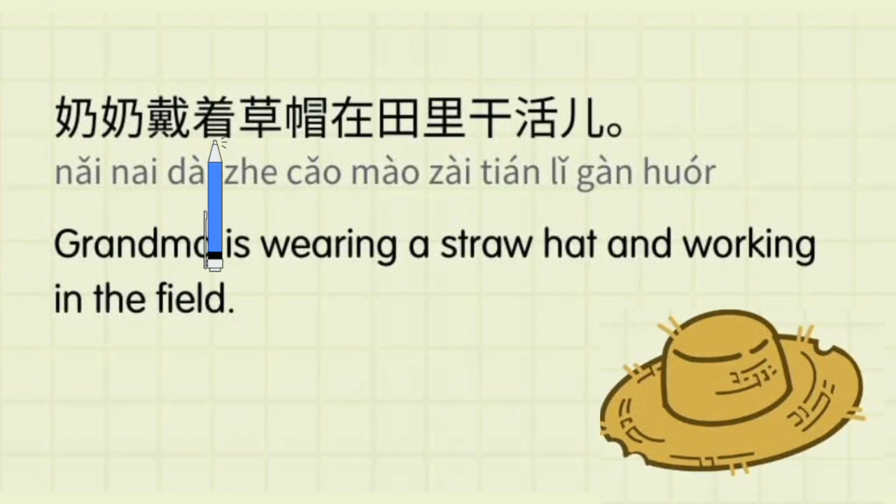奶奶戴着草帽在田里干活。Grandma is wearing a straw hat and working in the field. Hope you learned it. Let's find out the vocabulary which we just learned. 草帽. There, it is so easy. Hope you learned it. Let's move to our next vocabulary. Maybe next is as easy as this one.